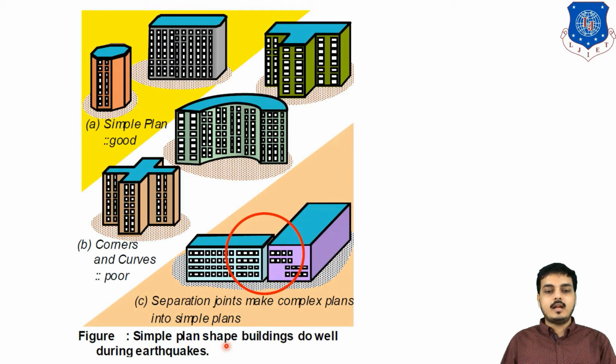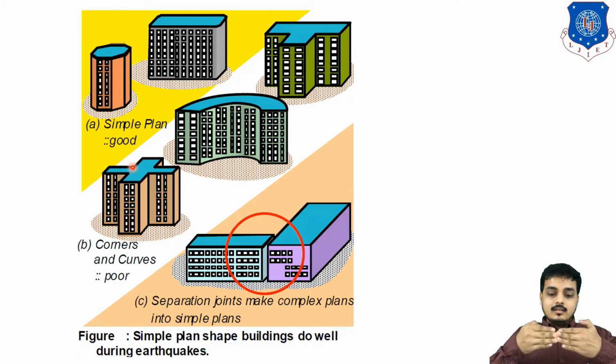Next, simple plan shape buildings do well during the earthquake. Now look, this is a simple plan. Okay, it will do well during the earthquake. This kind of building can also do well in an earthquake. Now what about this? Corners and curves are poor. Look, this X or plus kind of building, where these four points are re-entrant corners, is likely to be affected during the earthquake.